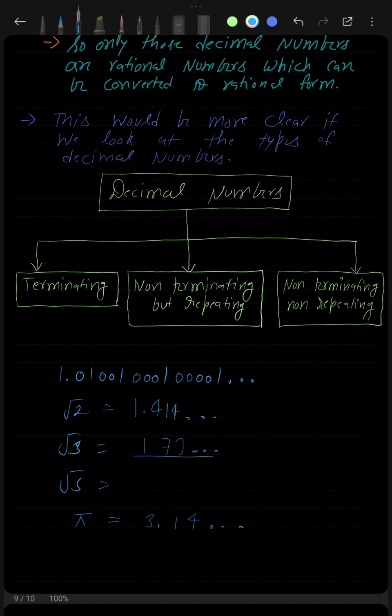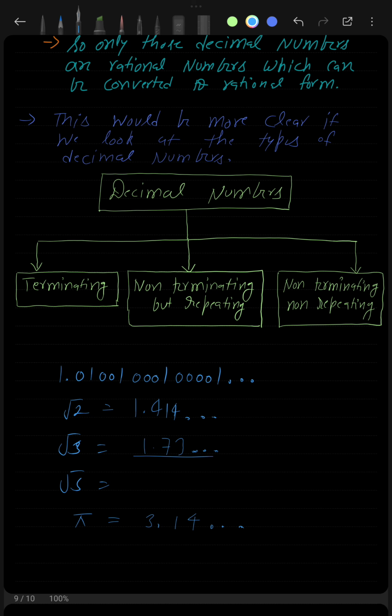So why did I explain all this to you? The reason was I wanted to tell you what type of decimal numbers are rational numbers and what type of decimal numbers are not rational numbers. I told you that those decimal numbers that can be converted into p by q form are rational numbers, where p and q are integers and q should not be equal to 0. Now you can see that both terminating and non-terminating but repeating decimals were obtained from a fraction. I obtained a terminating decimal from a fraction, and also a non-terminating but repeating decimal from a fraction.